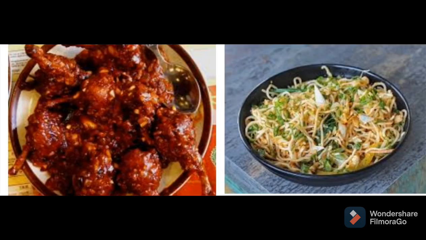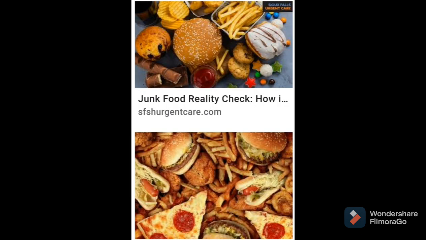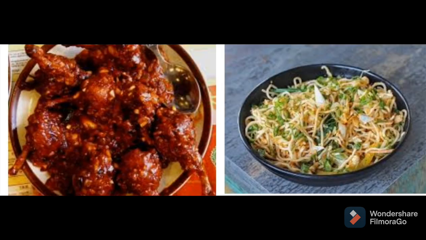To digest this heavy food, that acid secretes beyond its limit, and that excess secretion of acid causes burning of the food pipeline, or that feeling of inflammation, or burping, feeling of vomiting, all this acid reflux. Okay, why does this indigestion occur? What is the reason? Because when we eat spicy, oily food like Chinese food, this acid gets secreted beyond its limit.